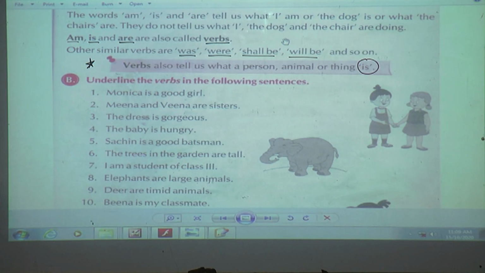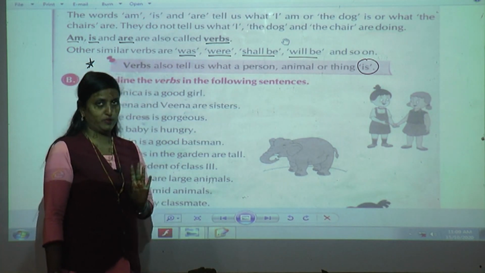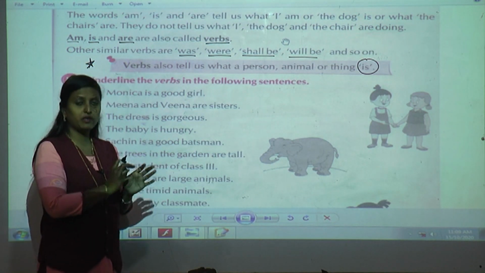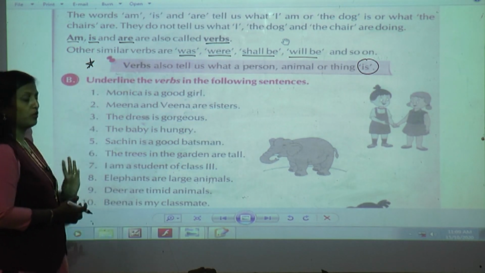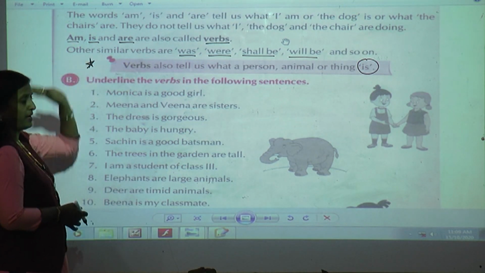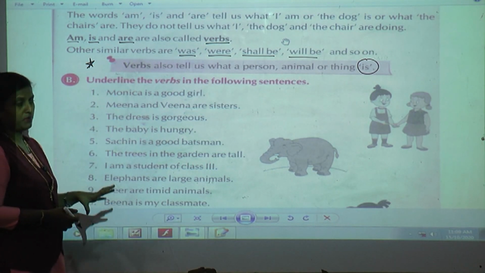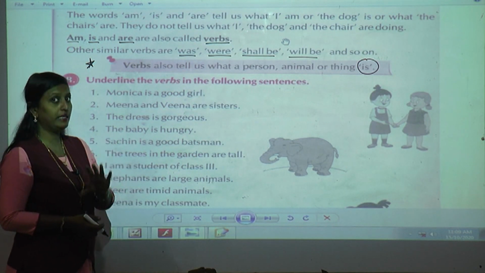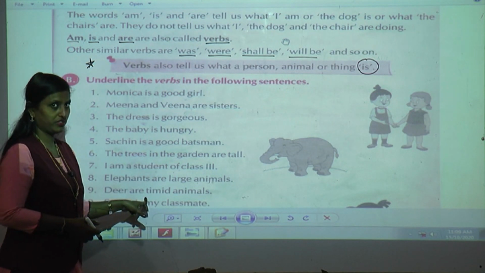Okay. Underline the verbs in the following sentences. This exercise also tells us that we only have to underline the verb. So what have we learned? Am, is, are, was, were, will be and shall be. Only those words you are going to underline, because they tell us what a person, animal or thing is. In these we are not going to underline the doing words or action words.